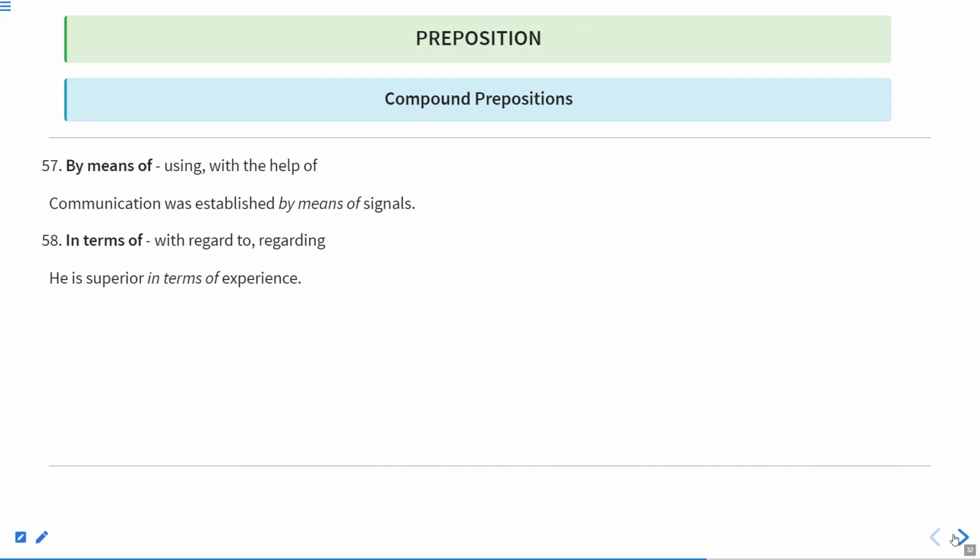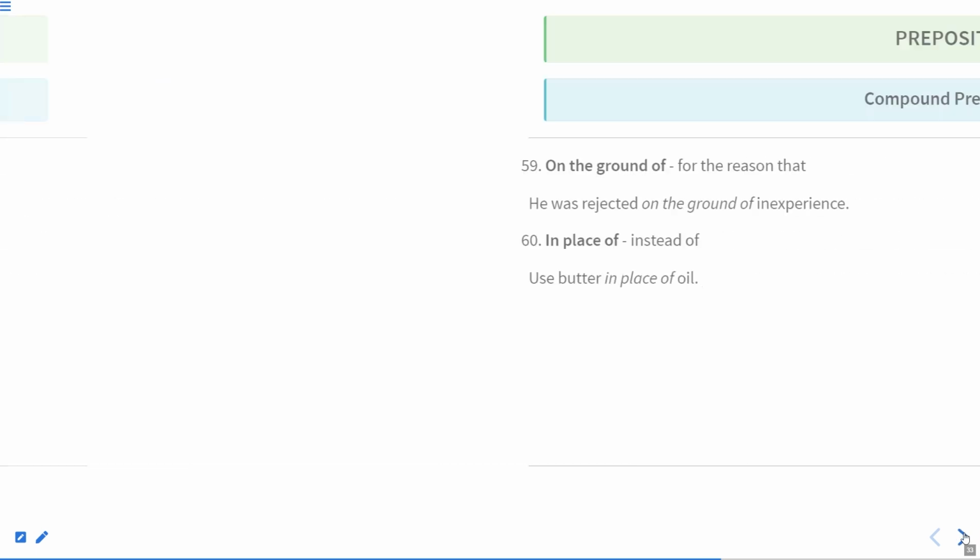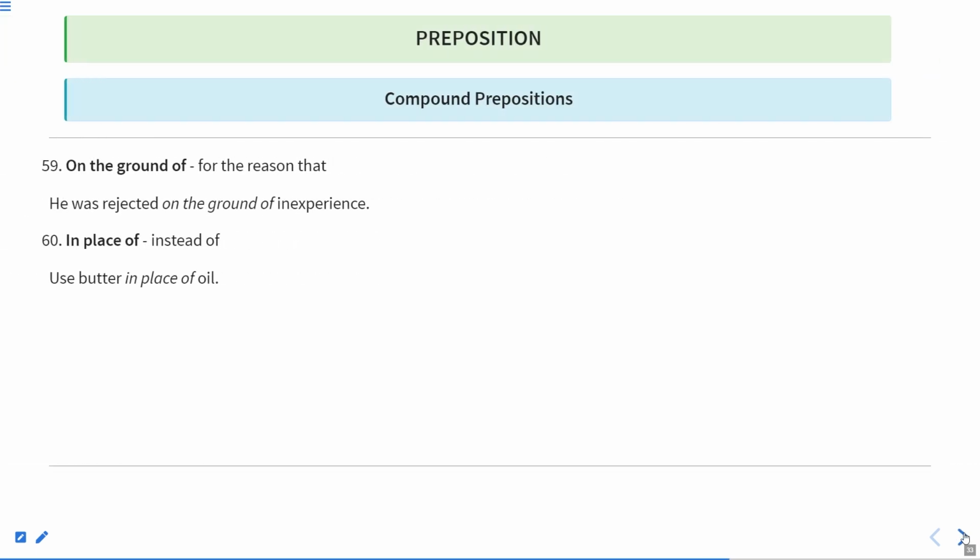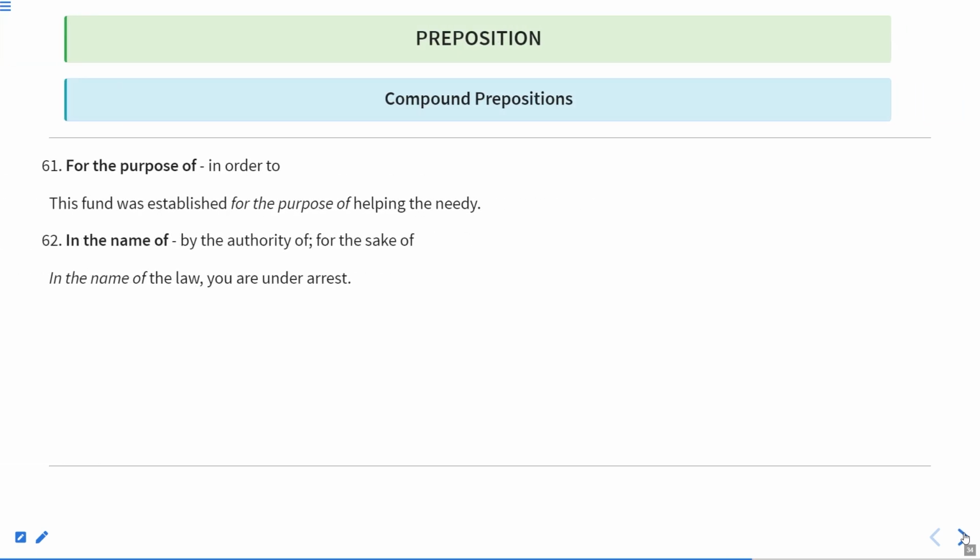Next is by means of, using, with the help of, in terms of, with the regard to or regarding. After that comes on the ground of, for the reason that, in place of, instead of, for the purpose of, in order to, in the name of, by the authority of, or for the sake of.